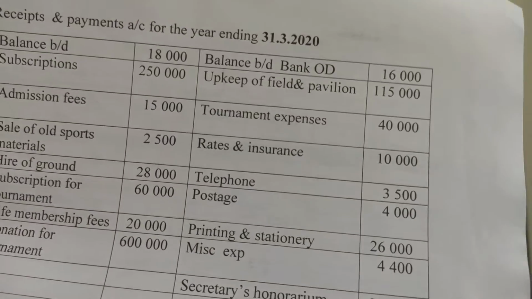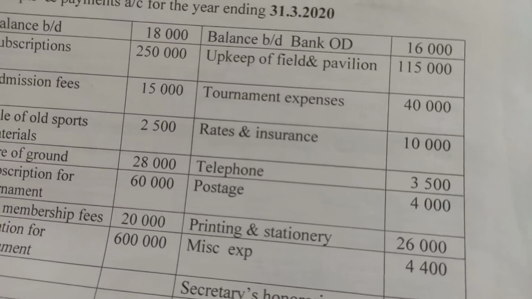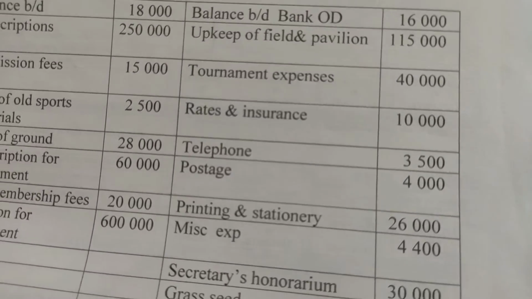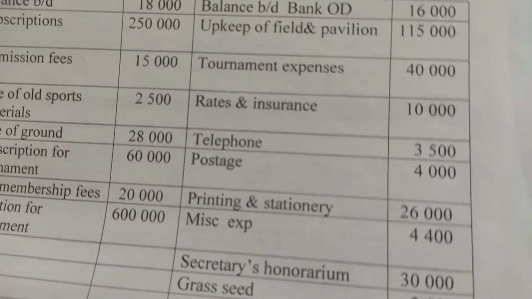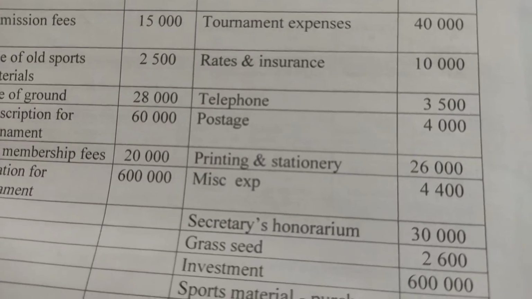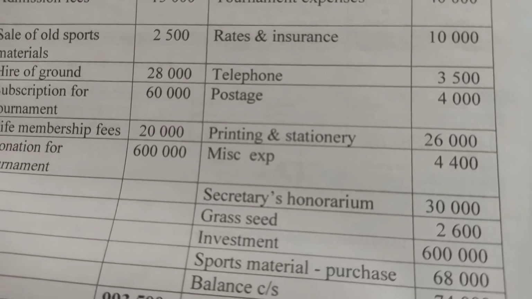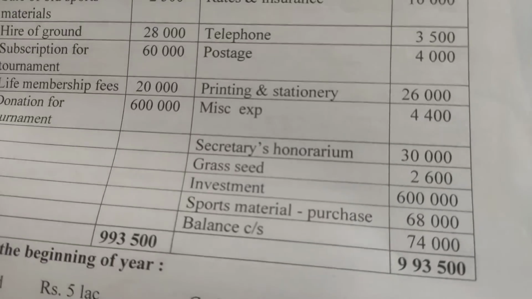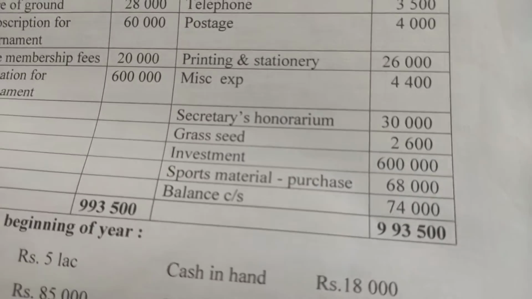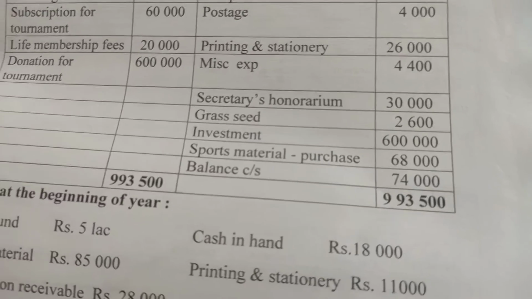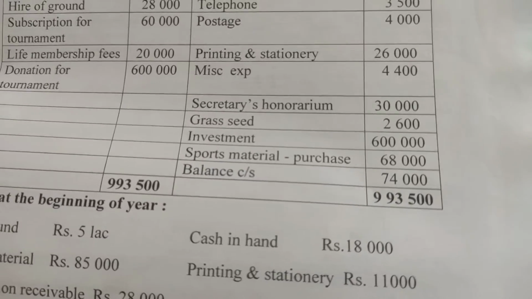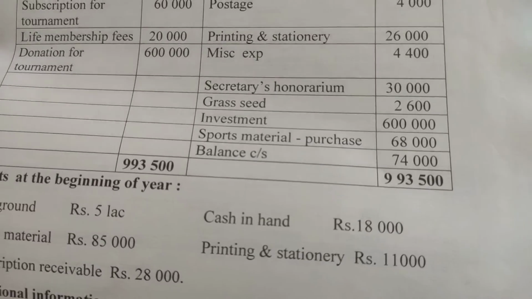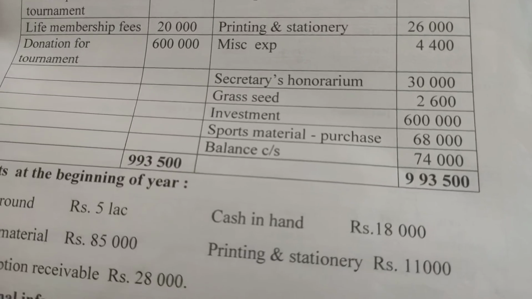On the payment side, again, balance brought down, bank OD 16,000, upkeep of fields and pavilion, further they spent 1,15,000 rupees. Tournament expenses only 40,000, rates and insurance 10,000, telephone 3,500, postage 4,000, printing and stationery 26,000, miscellaneous expenses 4,400, secretary's honorarium 30,000, grass seed they have purchased for 2,600, they have made investment for 6 lakhs, sports material purchased 68,000, so balance carried down is 74,000.